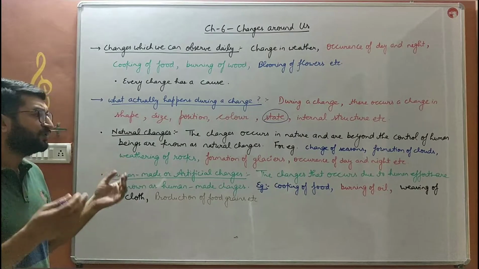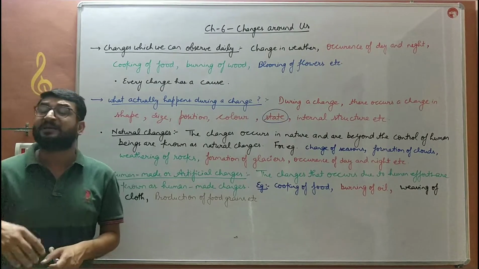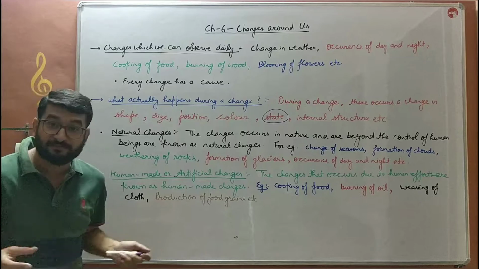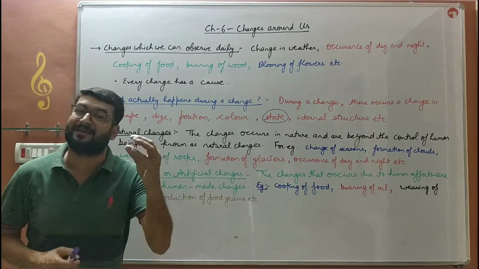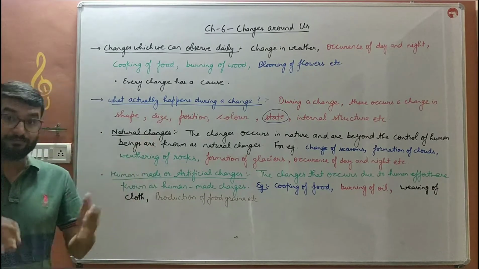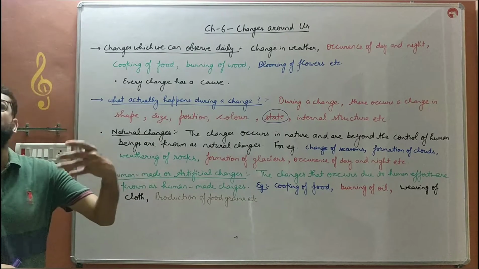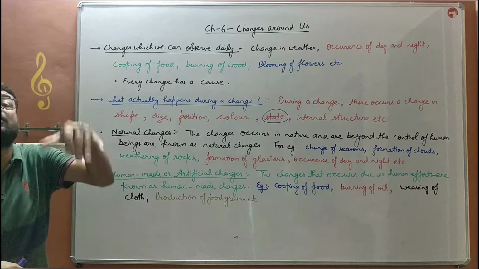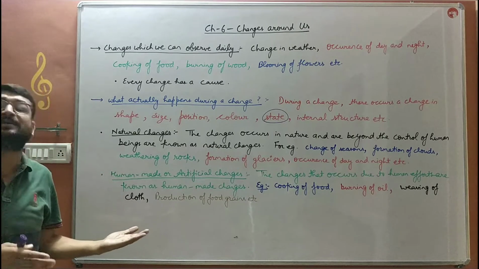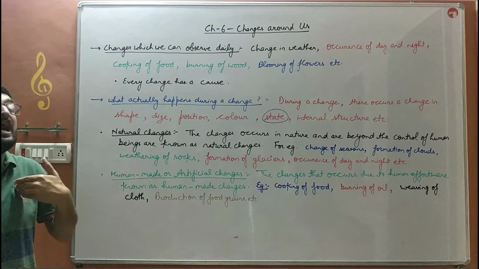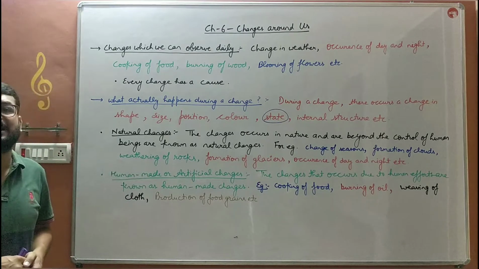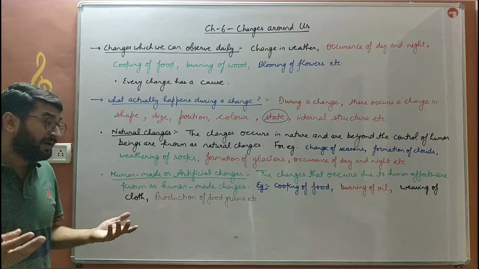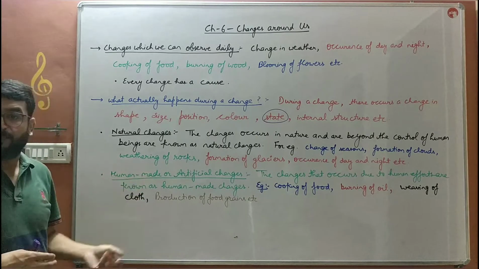For example, cooking of food, burning of candle, burning of wood, cutting of trees, जिसे हम deforestation कहते हैं, pollution, हम air की quality को pollute कर रहे हैं बच्चे, we are degrading the air quality. That is a change in the air quality. That is also because of our activities. Weaving of cloth, cloth को weave करना बच्चे, that is also a human made change बच्चे.